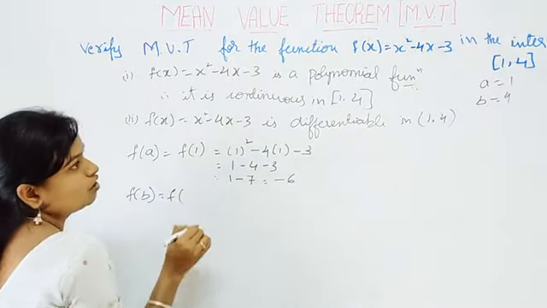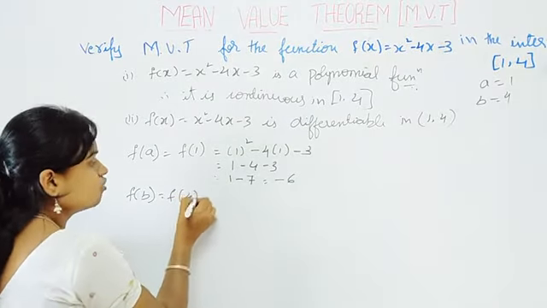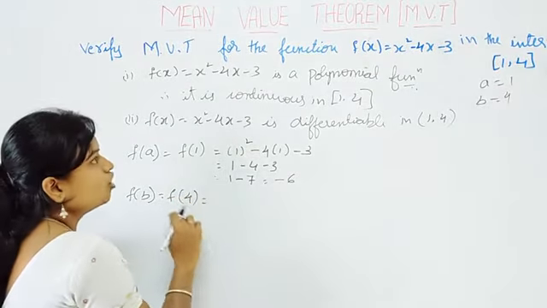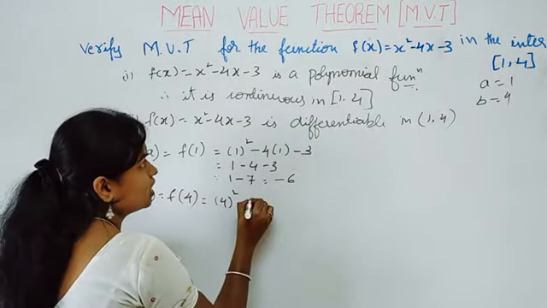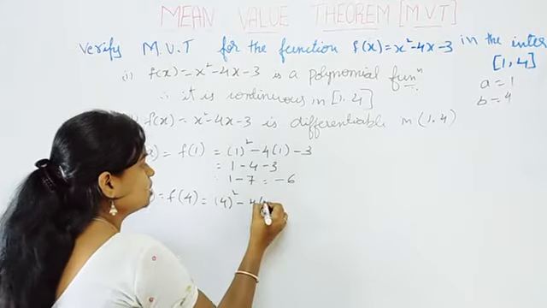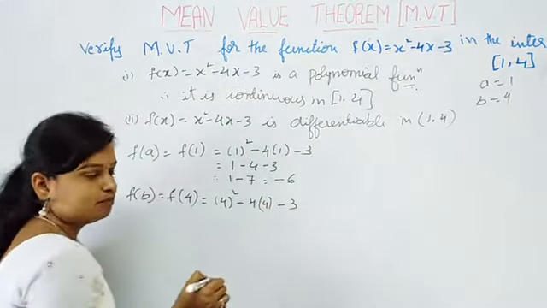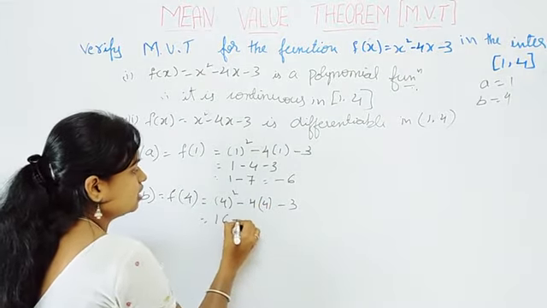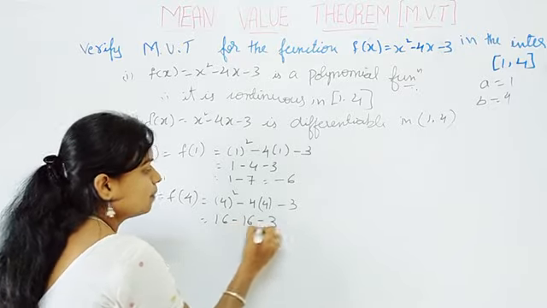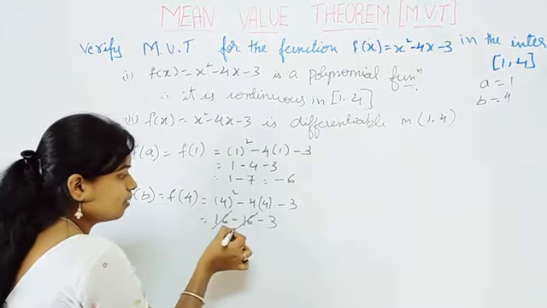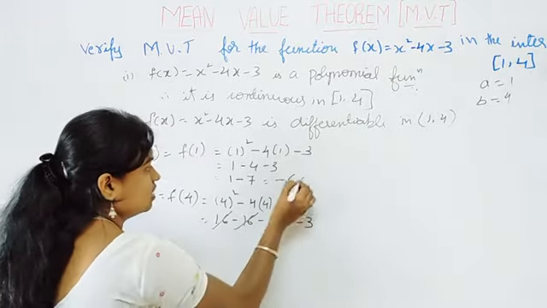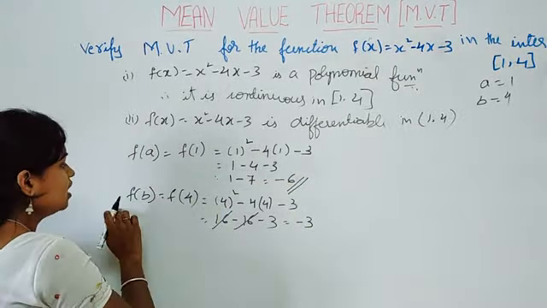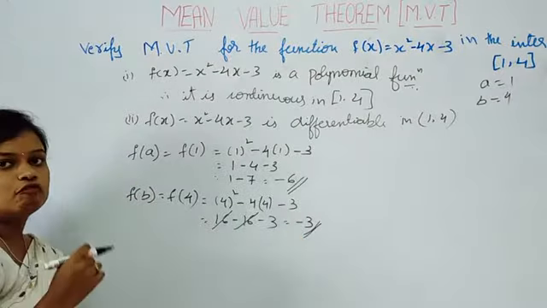Similarly find f of b. So what is the value of b? b is 4. So f of 4 means x square means 4 square minus 4 into x means 4, minus 3, right? So 4 square is 16 minus 4 fours are 16 minus 3. So plus 16 minus 16 gets cancelled. The remaining is minus 3. This is the value of f of a and this is the value of f of b.